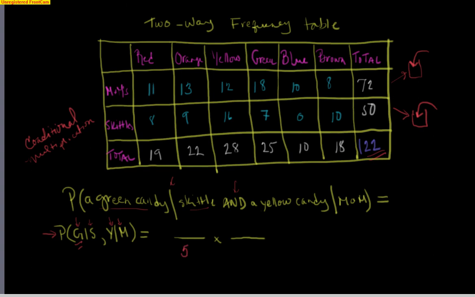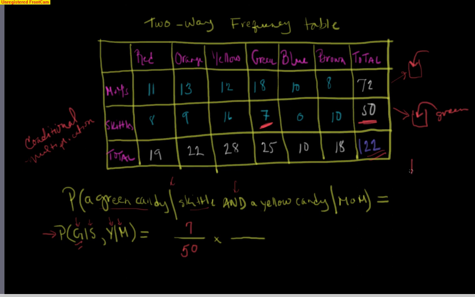Well, there's 50 Skittles in that cup. And of those 50 Skittles, here are my green ones, 7 of them are green. So I've got a 7 out of 50 chance of getting a green candy when I reach into those Skittles. Okay, so then I've got my first candy. Now I'm going to go to my second event.